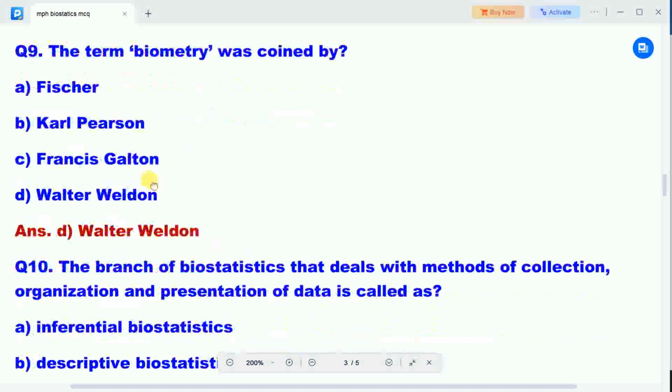Next question is, the term biometry was coined by. Options are A, Fisher, B, Carl Pearson, C, Francis Galton, D, Walter Weldon. Correct answer is Walter Weldon. So Walter Weldon coined the term biometry.